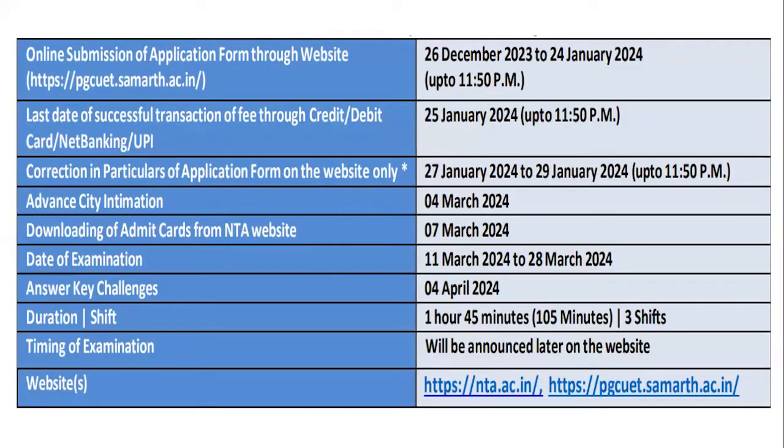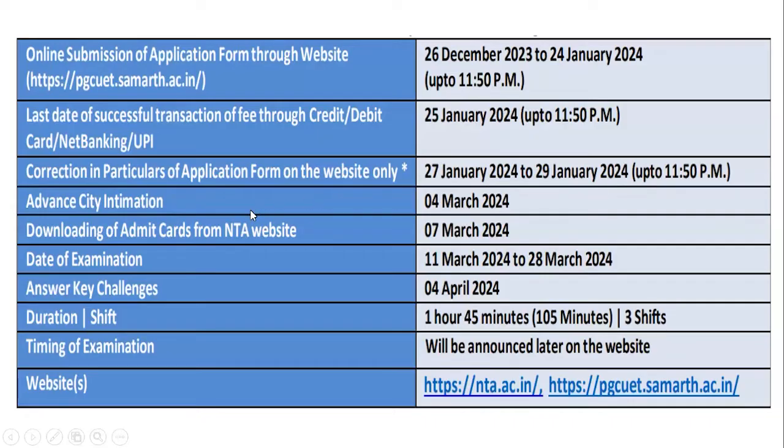Okay, so the last date for the successful transaction of the fee through credit or debit card, net banking or UPI will be allowed till 25th January 2024. All the corrections in your application particulars will be allowed from 27th January to 29th January 2024.